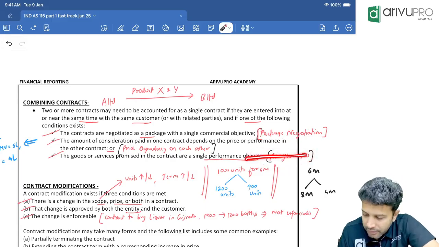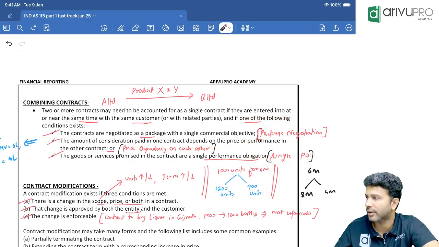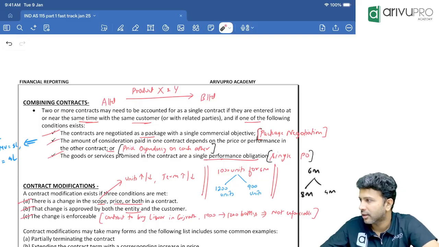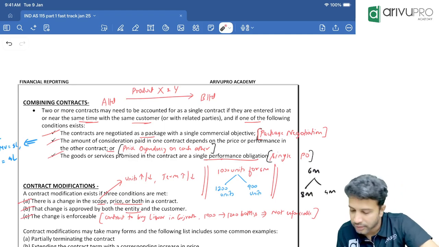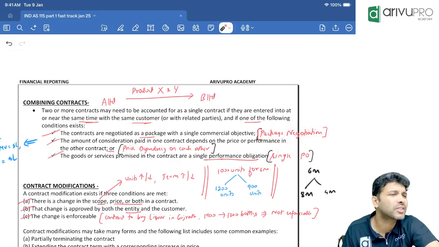This PO part we will take later because it's a separate section, step number 2. That part I will take up. These 2 we can understand over here. Okay, what is this? One second. What is this package negotiation? You know already what package negotiation is. What is that?